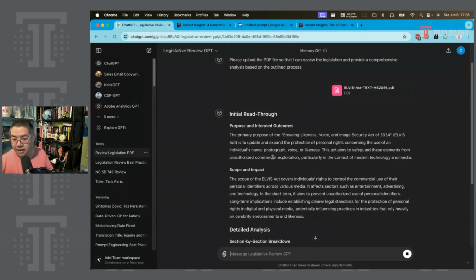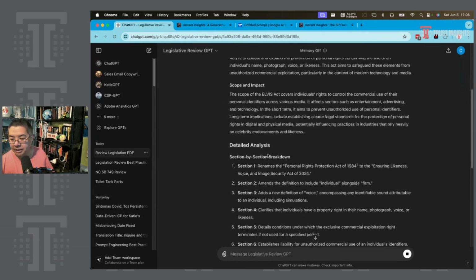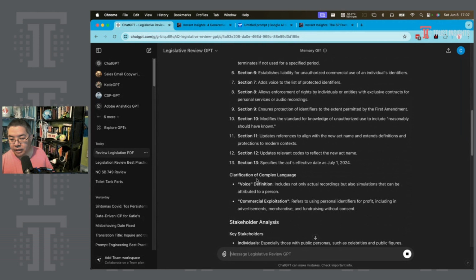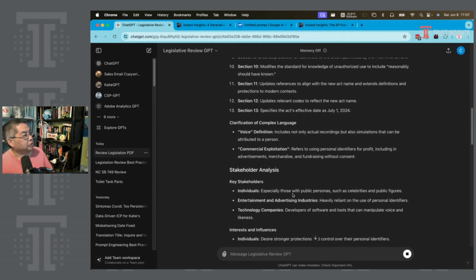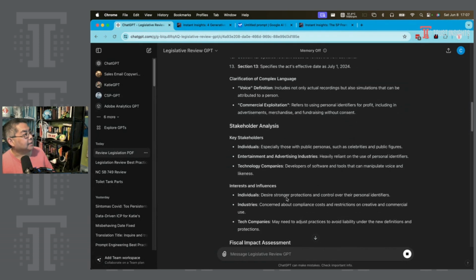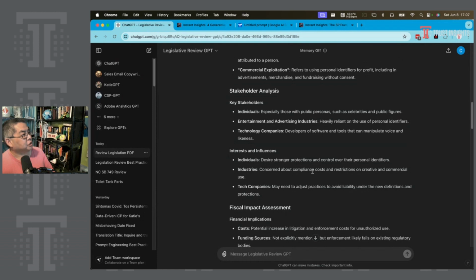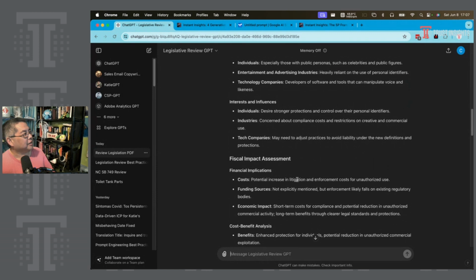Purpose and intended outcome: to update and expand the protection of personal rights. Scope and impact across media. Section by section breakdown. We've got a nice breakdown of the act here. Adds voice, clarification of complex language, stakeholder analysis. So we have key stakeholders: individuals, especially those with public personas, such as celebrities and public figures, entertainment and advertising industries, technology companies. Interests and influences. Individuals desire stronger protections and control over their personal identifiers. Industries concerned about compliance costs and restrictions on creative use. Tech companies may need to adjust practices to avoid liability under new definitions.